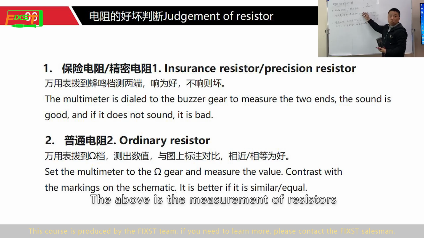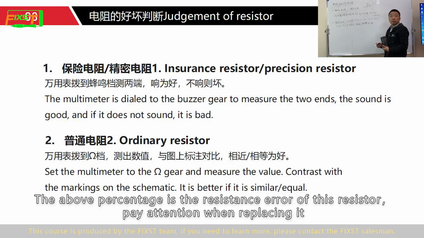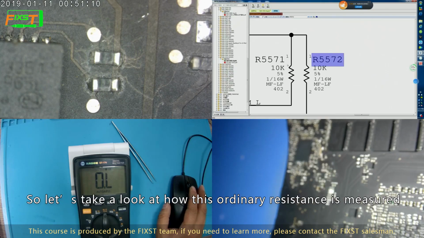The above is the measurement of resistors. The above percentage is the resistance error of this resistor. Pay attention to it when replacing it. So let's take a look at how this ordinary resistance is measured.